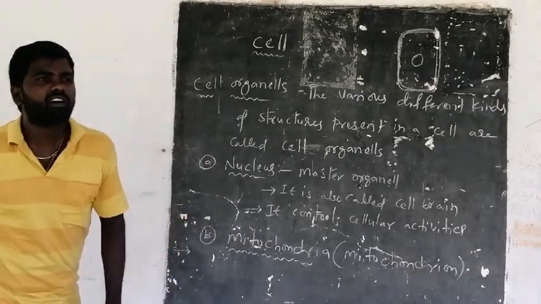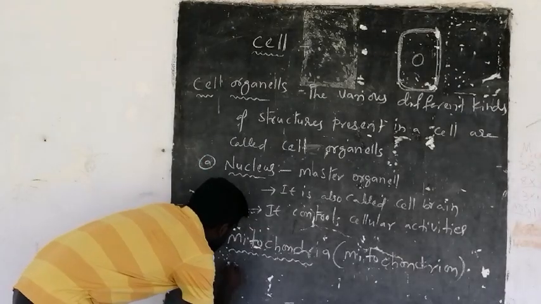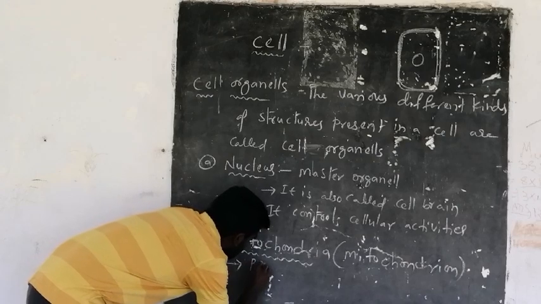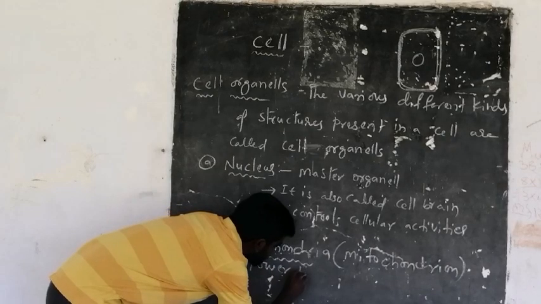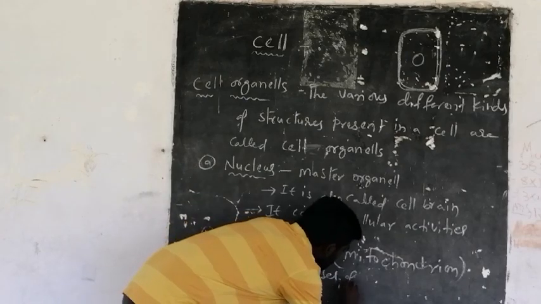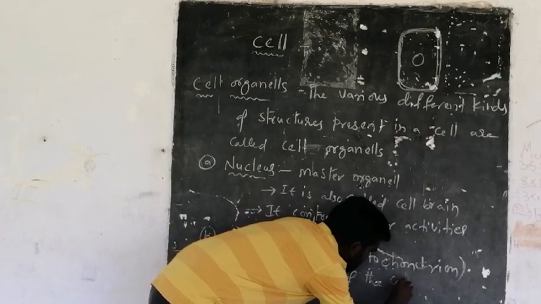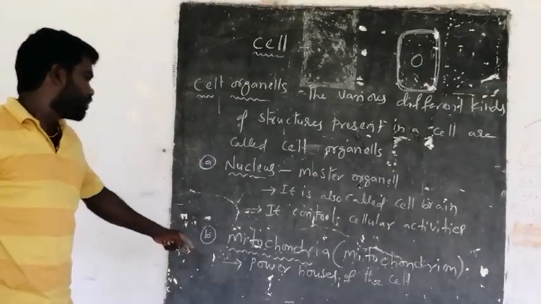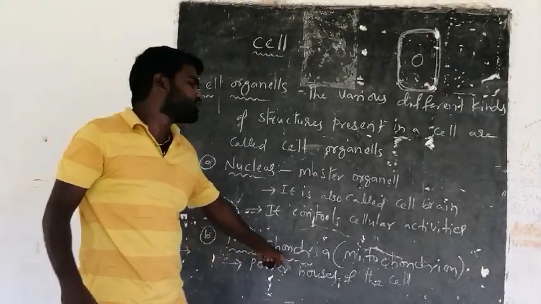Mitochondria are the powerhouses of the cell.